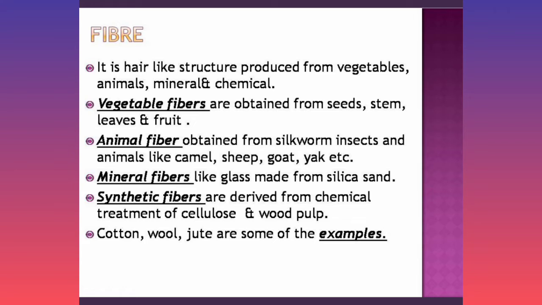Then is fiber. It is a hair-like structure. There are many types of fibers. We'll understand one by one. First one is vegetable fiber. It is obtained from the seeds, stem, leaves and fruits. Then is animal fiber. It is obtained from silkworm and other insects and animals like sheep, goat, etc. Then is mineral fiber, like glass made from silica sand. Then synthetic fiber. It is derived from chemical treatment of wood pulp and cellulose. Cotton, wool, jute are some examples.